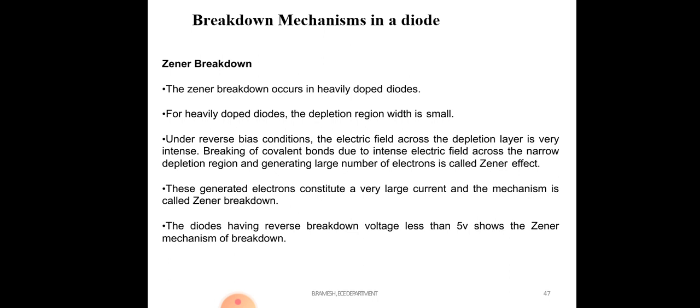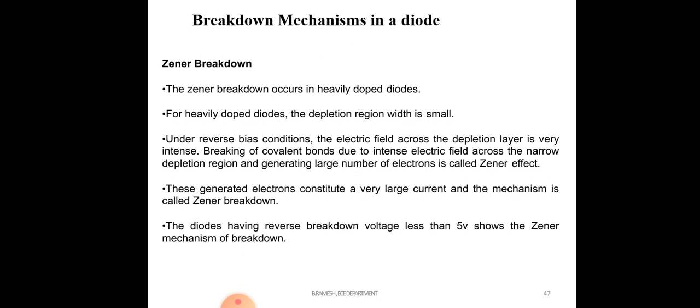For a heavily doped diode, the depletion region width is small. Under reverse bias condition, the electric field across the depletion layer is very intense.